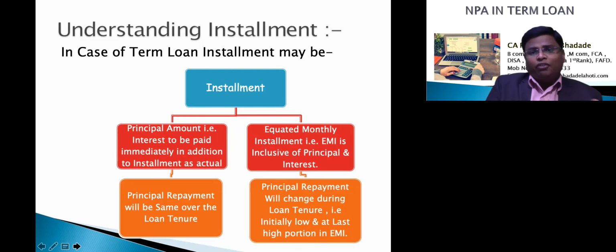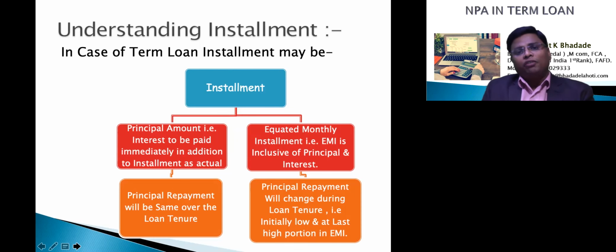So in the first case, the installment will be different for each month. Initially, the installment will be of more amount, and at last, it will be reducing. But in EMI, the installment will be the same over the 10-year period. Only the component will change. Initially, the principal repayment will be low and interest will be high, and at the end of the 10 years, the principal amount will be more and the interest part will be low. So whenever we are calculating NPA in term loan, first understand the type of installment. बैंक ने जो इंस्टॉलमेंट सेट किया है वो कौन से टाइप का है, whether it is EMI type or it is of principal type.